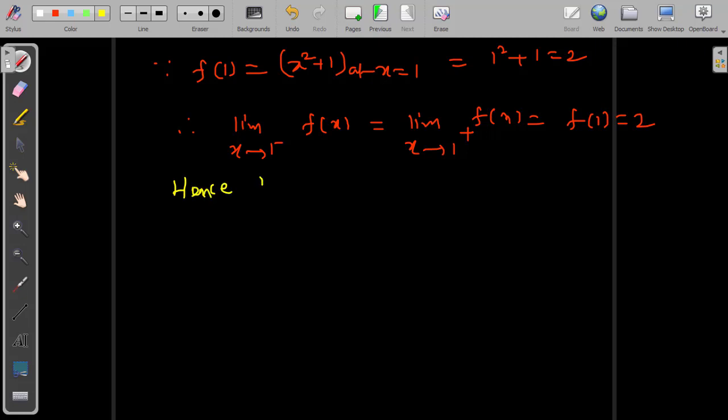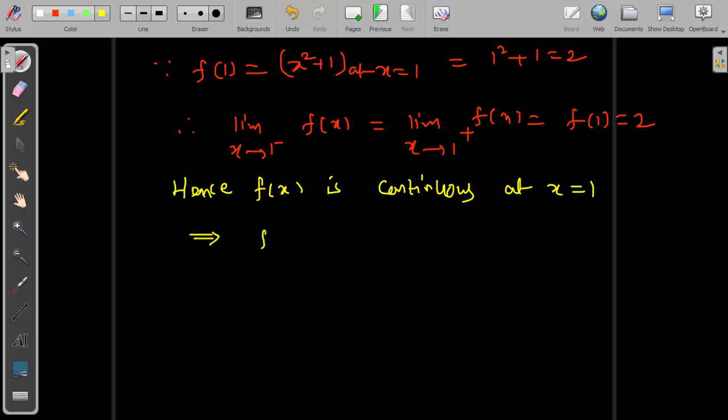Hence f of x is continuous, which means the given function is continuous at x equal to 1. But as per Rolle's theorem, we need to check continuity on an interval. It is only at a particular point x equal to 1 so far.